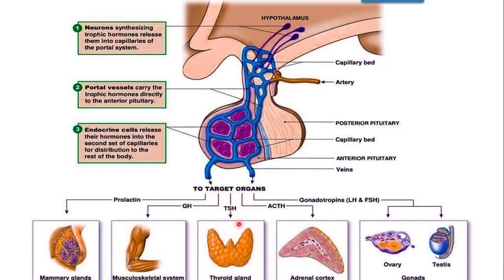Once this TSH is released into the circulation, it will act on the thyroid gland. TSH again attaches to the receptors present on the cell surface of the thyroid gland cells, and stimulates them to produce the thyroid hormones, that is T3 triiodothyronine and T4 thyroxine.